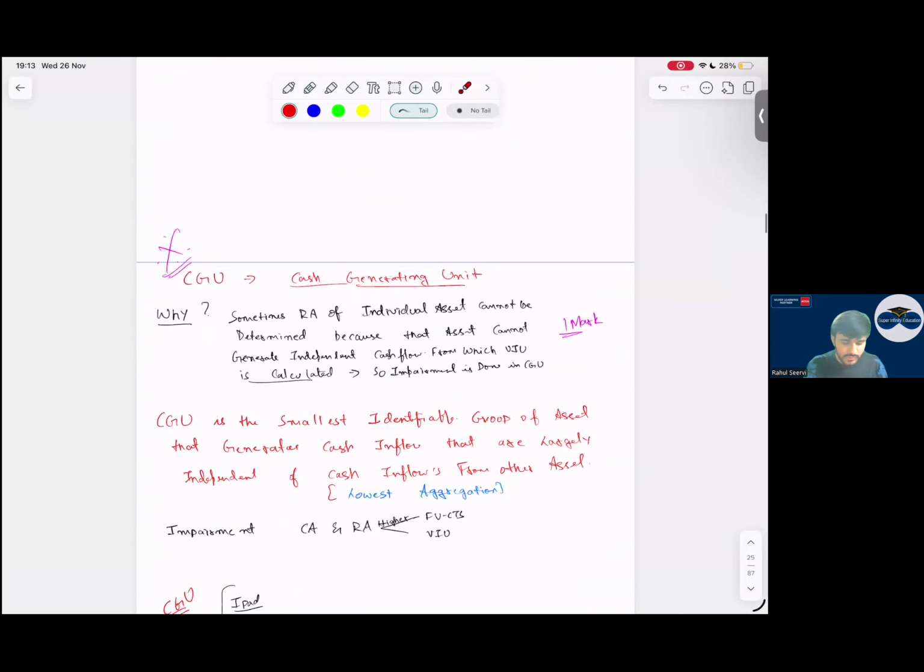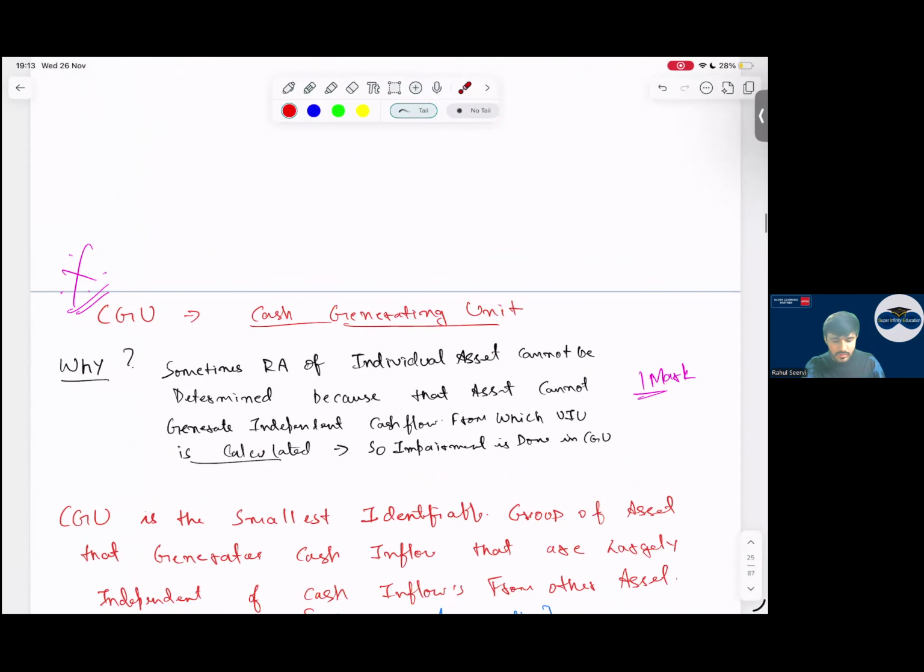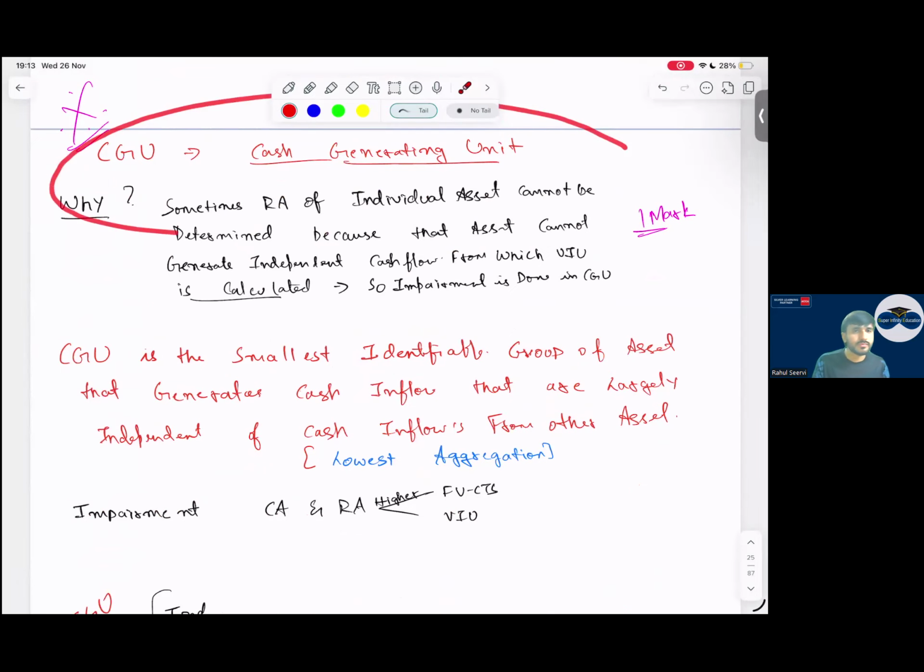Chalo then. Then coming to the next part, that is CGU. Here I will say what are the tricky areas, three mistakes you should avoid in your exam also here.